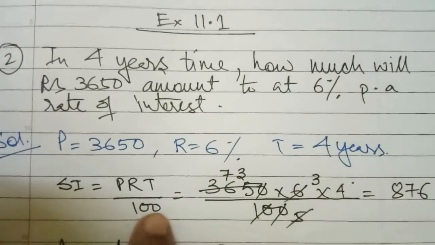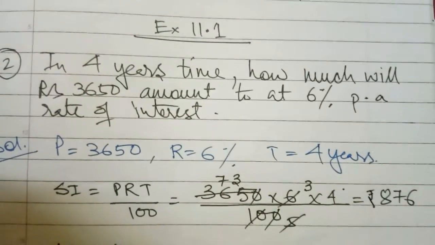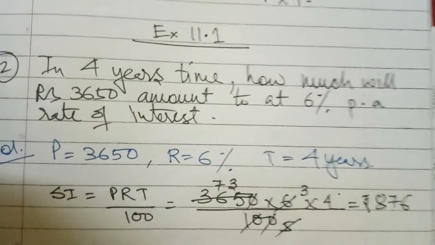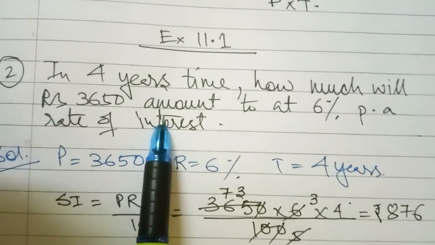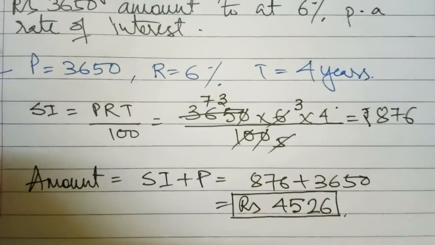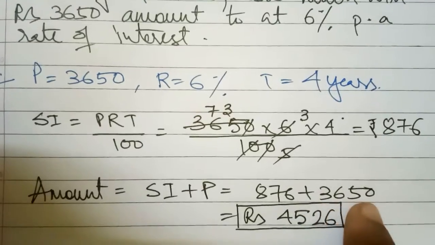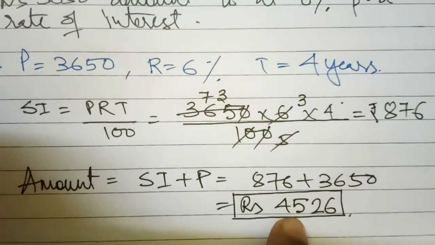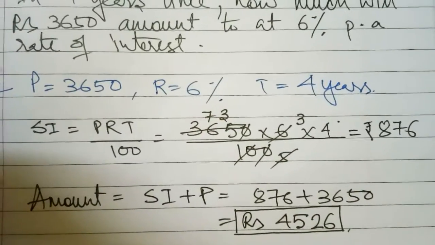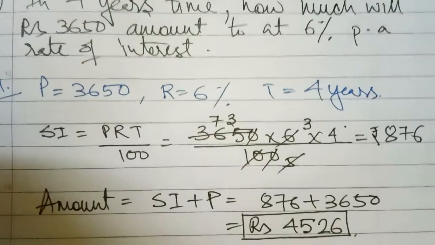Then the SI formula is what? After using this one we got rupees 876. Then from here you have to find the amount formula. What is SI plus principal? That means SI is 876 plus 3650 principal, and the final answer is 4526. Okay, I hope you have understood this chapter also and the questions you have done.